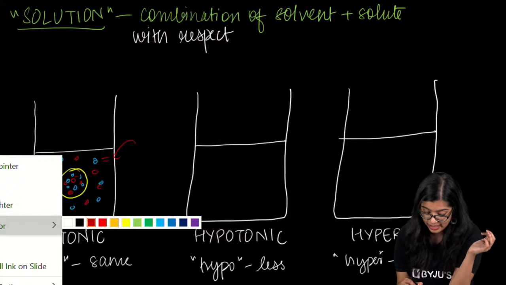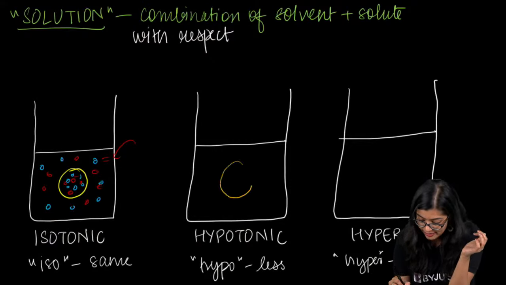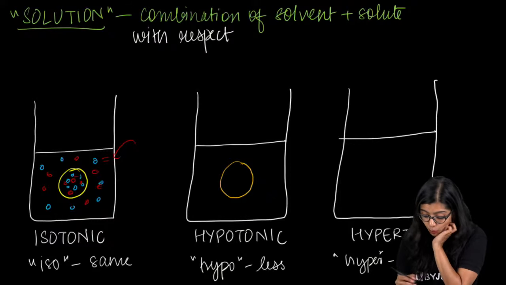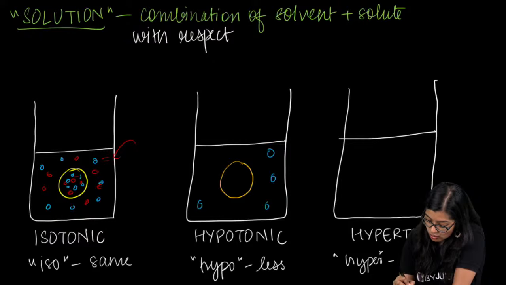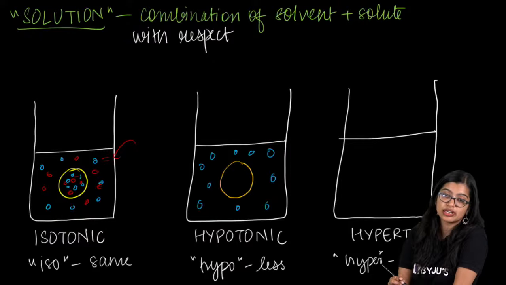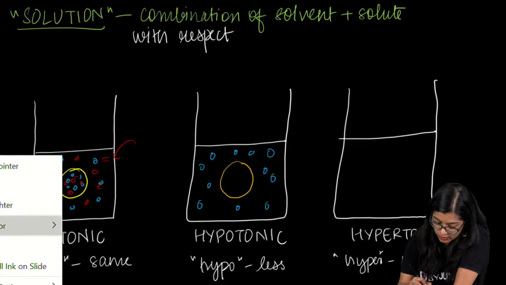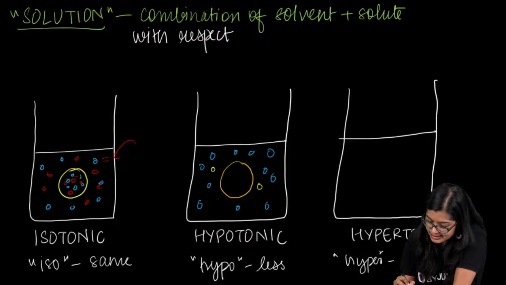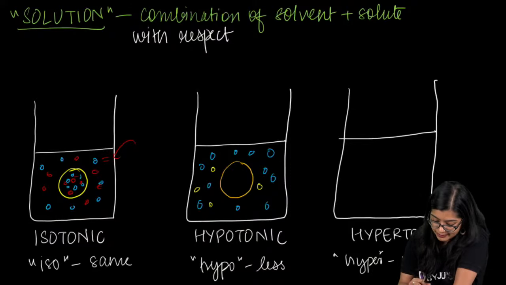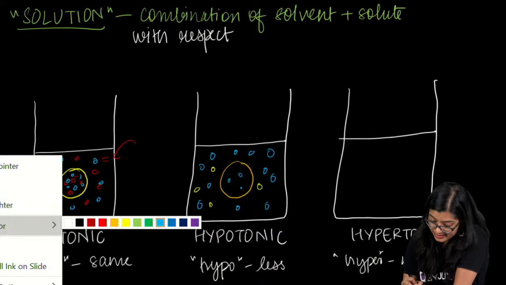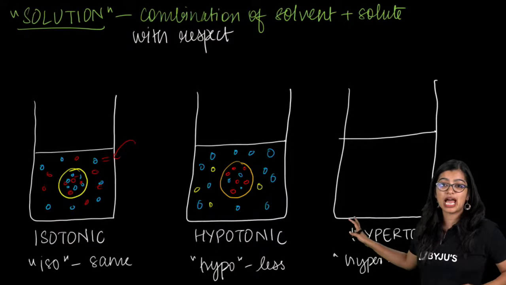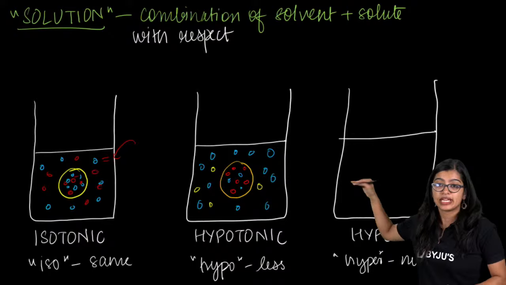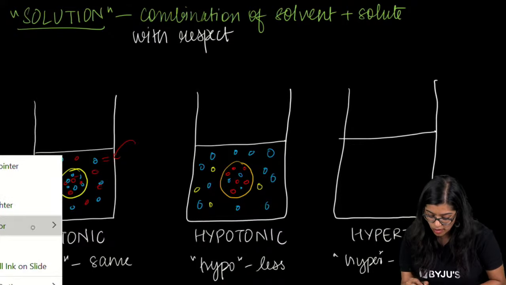But now if I take another cell, when I compare this cell, I see that outside there is a lot of water. It is a very dilute solution, with lots of water and very little solute. Yellow color is solute. Now inside the cell, water is less and the solute is much more. So now what will happen? Outside water is more, inside water is less.